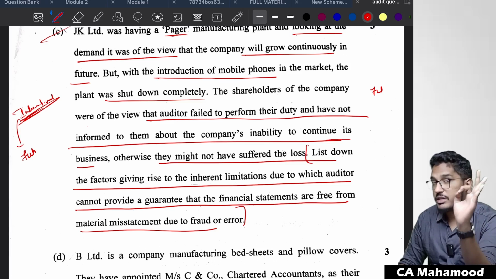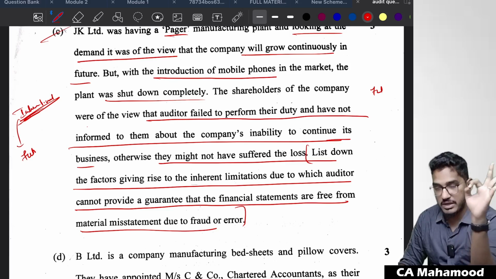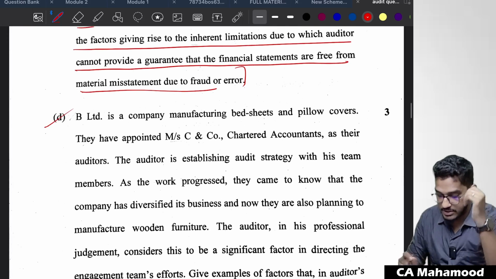I'm telling you, only 3 points will be there in that paragraph. If you write the 3 points also, you will get full marks. Next one, coming to the next part.